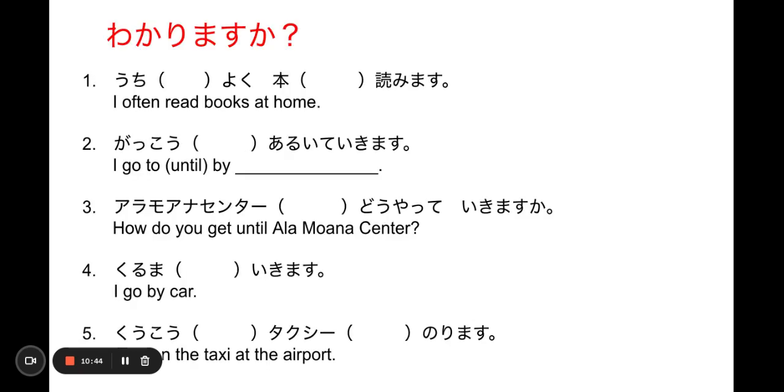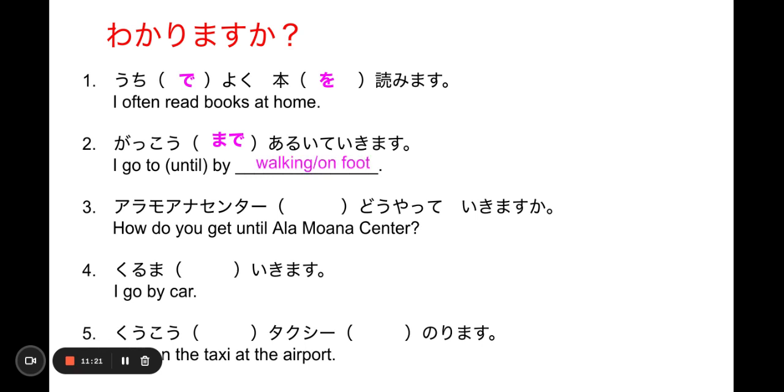Okay, では let's try to fill in the blanks. Pause the video and do this first, and I'm going to go over this. I often read books at home. So this is a location of reading the book. So that is で。よく often 本を読みます。That is just the object pointing particle. 学校 until まで歩いていきます。What does that mean again? Yeah, you're going by walking on foot.